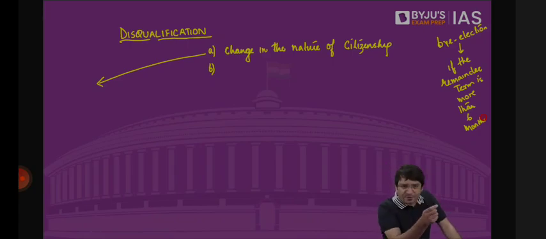Now, if the term of Mr. Rahul Gandhi for this Lok Sabha was 5 years, what will happen to the seat? It will remain vacant. That means for this seat, Election Commission of India should hold a by-election. By-election means now election will be conducted so that an MP is elected for the remainder of the term, which means if Rahul Gandhi was there for 2 years, now this MP will be elected for the remainder of 3 years. But what if Rahul Gandhi is disqualified now, and there would be less than 6 months left for the term of the Lok Sabha? Then it is not necessary to organize the by-election, because in any case, within 6 months, a new election will be conducted. Clear? Second,